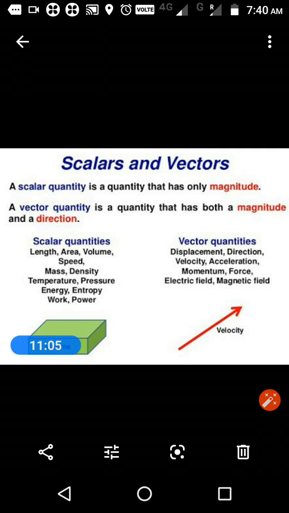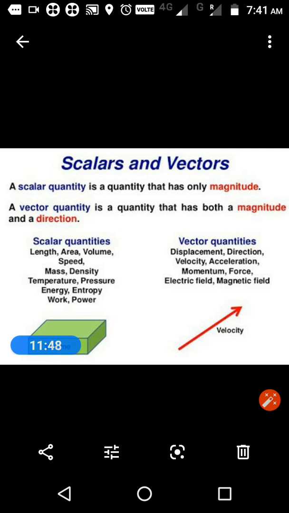But what is a vector? It has a direction and a magnitude. Got it? A vector quantity has both direction and magnitude. The example is something like this: you have applied a force. Where did you apply a force? In a particular direction. So a direction will be there, along with a magnitude. That kind of physical quantity is known as a vector quantity. If direction is absent, that is considered a scalar quantity.